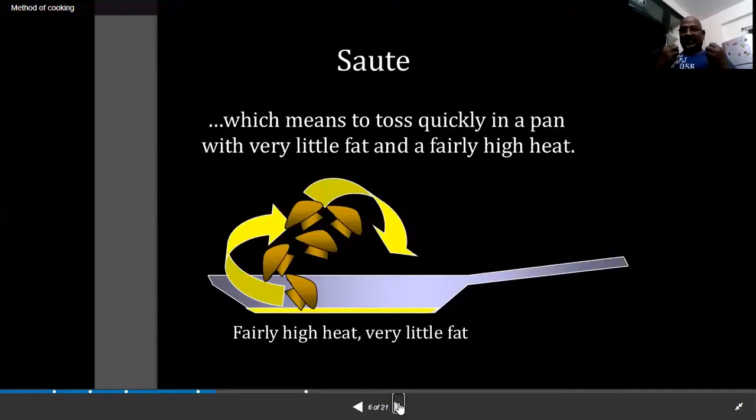The hot oil, the fat, should be very sizzling hot. Then you can put in some ingredients. It can be pasta, a vegetable, or a julienne of onion or tomato, anything. Then we saute them up and down, which is known as the saute method. So fairly high heat, very little fat. We saute the vegetables or food ingredients, and the temperature passes evenly to the food. That method is known as the saute method.